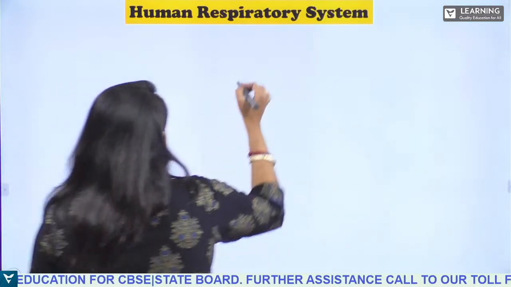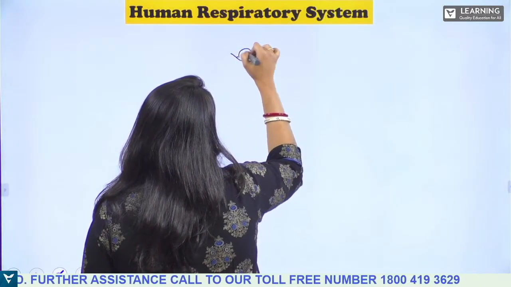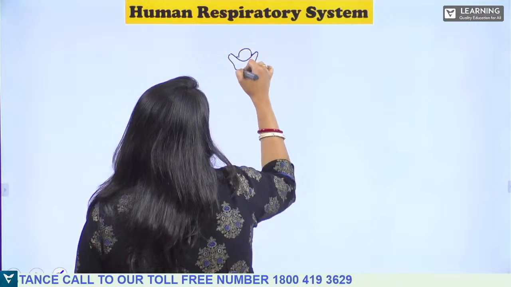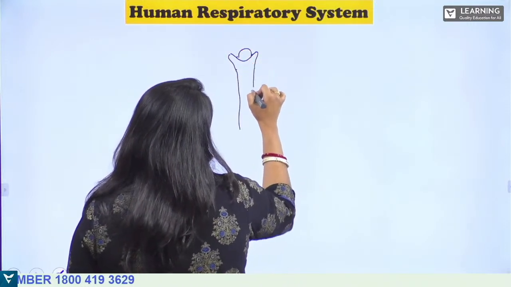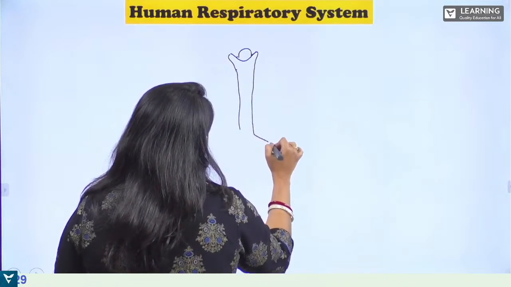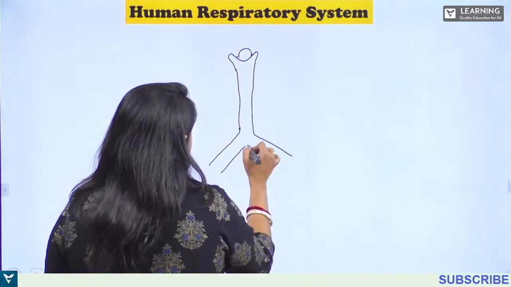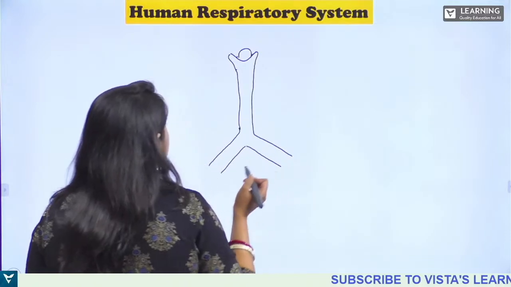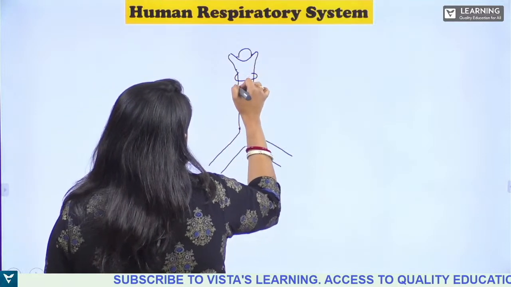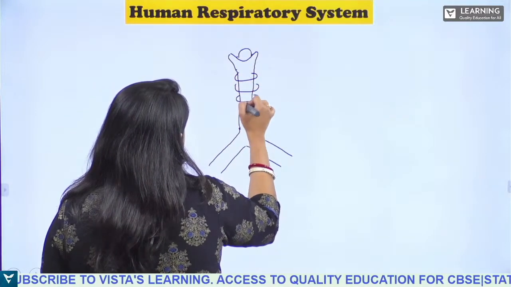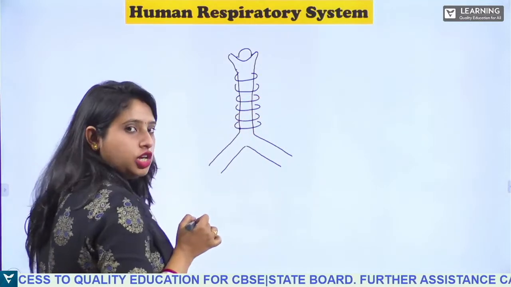Let me draw it. So, see, this is the epiglottis, okay? Then from here, we will have the trachea. Then the trachea will divide in the mid-thoracic cavity, at the fifth thoracic level, okay? Now, it has this ring-like structure which is made up of cartilage. It is C-shaped, okay?